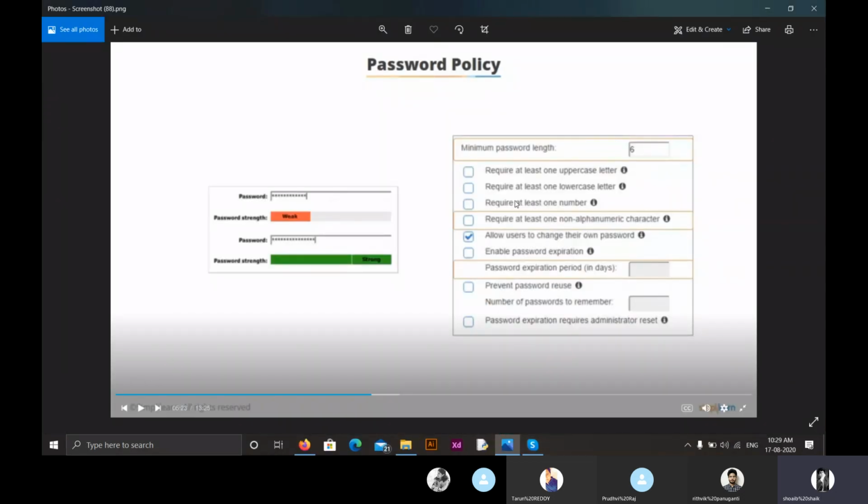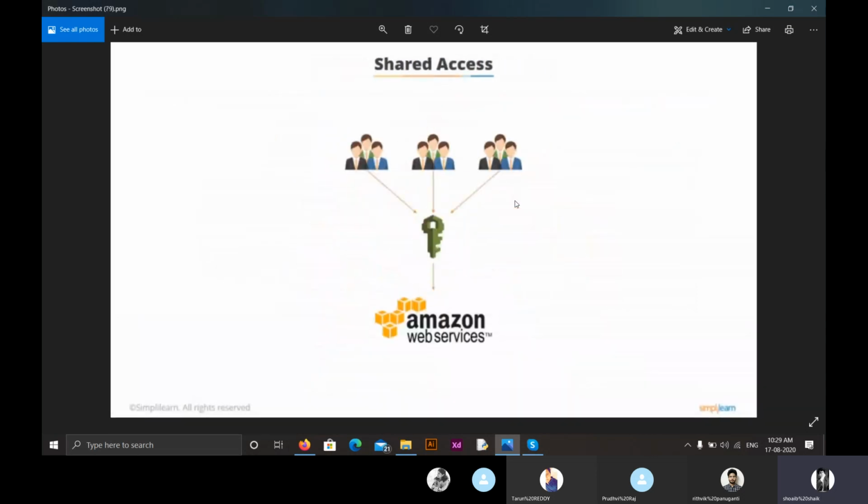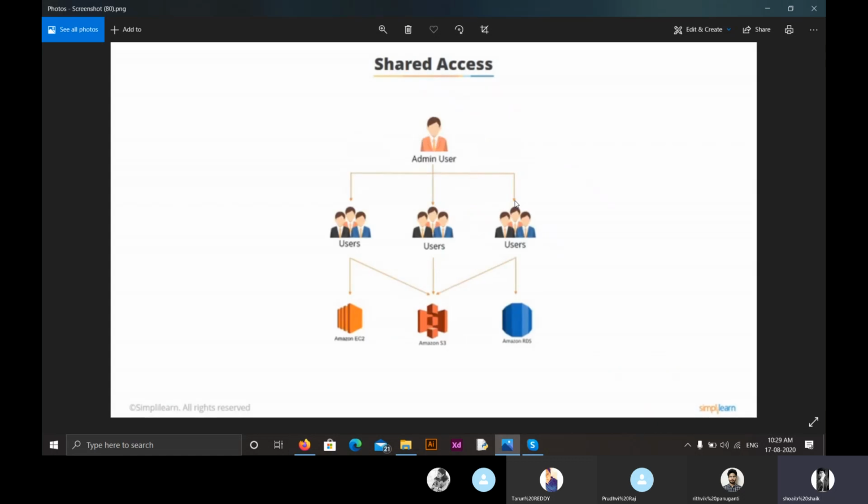There are 8 important features provided by identity and access management. The first one is shared access, where we can grant permissions to access and use resources in our account without sharing the administrative password.